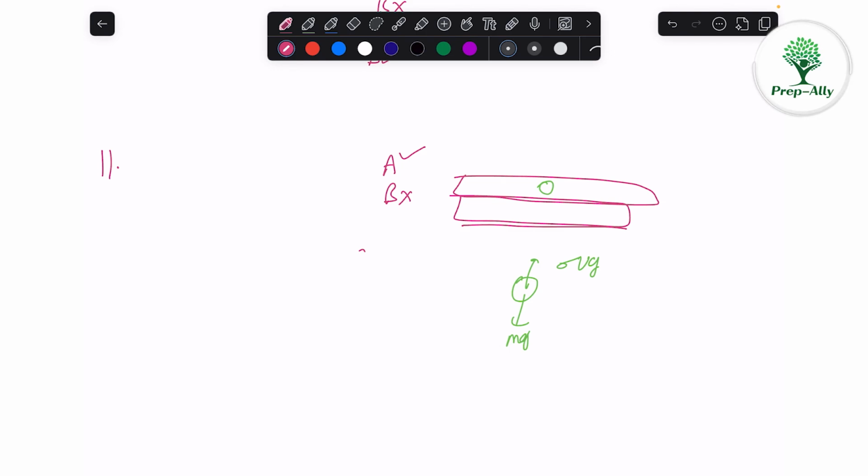A balloon rising up will keep expanding more and more. Yes, because when the balloon goes up, what will happen? This is like a balloon near the bottom, and the balloon at the top will expand.